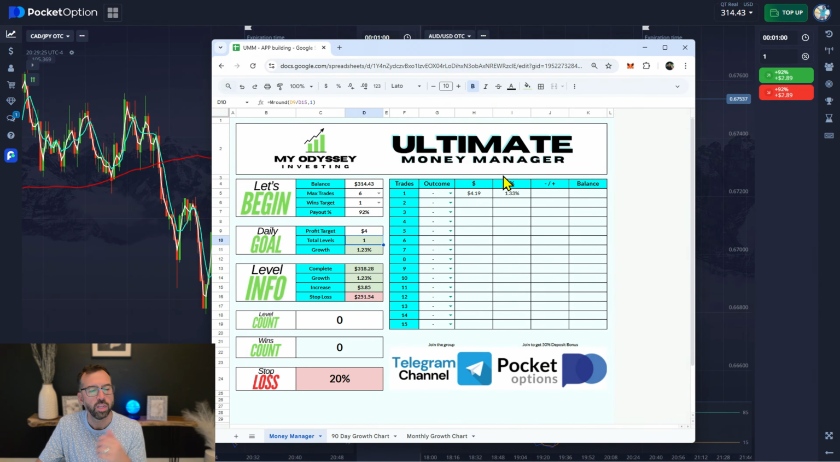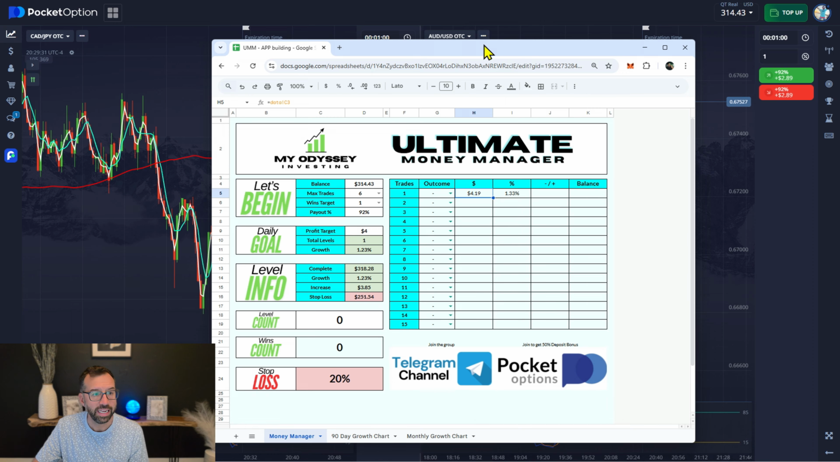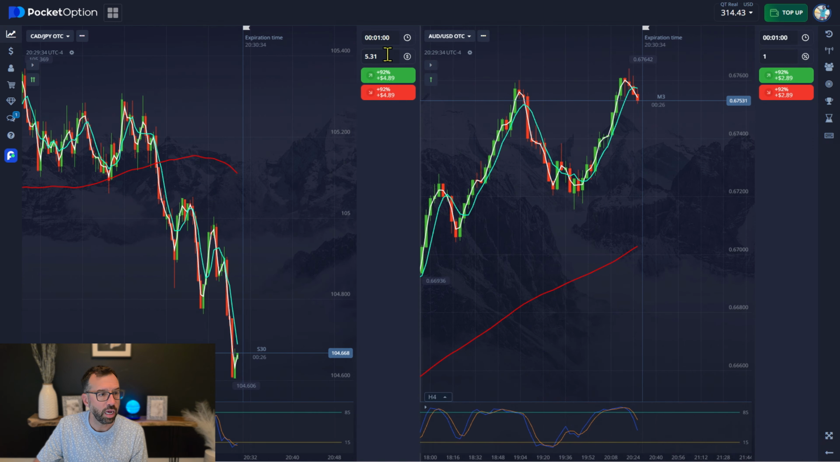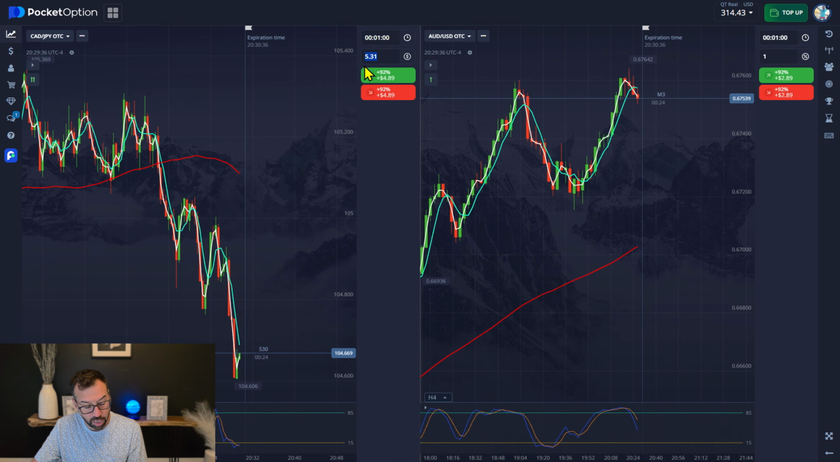I appreciate that. Okay, back to the Ultimate Money Manager. What is our goal? Our goal is to only win 1 out of 6. So let's go ahead and enter 419 into our Pocket Option. So 4.19. Okay, so here's our dollar amount.